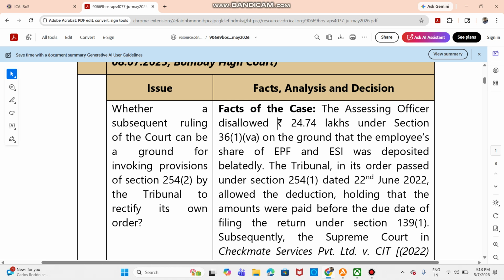The first case is the assessing officer. The scenario will be the AO has disallowed rupees 24.74 lakhs on the ground that employee share of EPF and ESI was deposited belatedly, and the tribunal allowed the decision holding that amount was paid before the due date. So whether a subsequent ruling of the court can be a ground for invoking provision of section 254(2) by the tribunal to rectify its own order. This will be the question you might get.